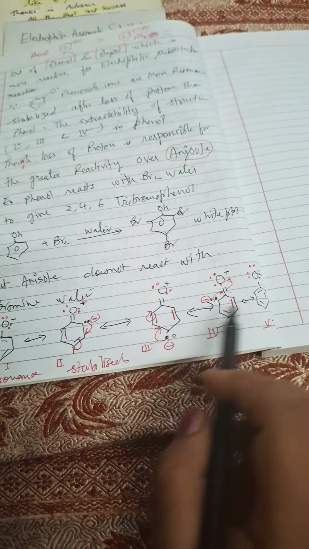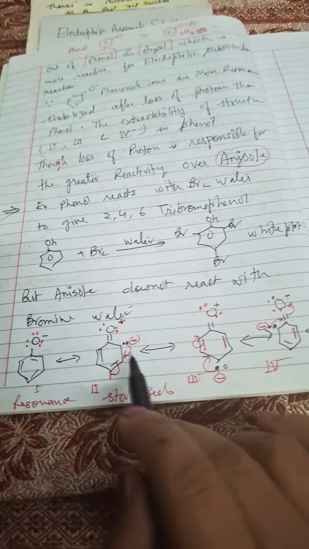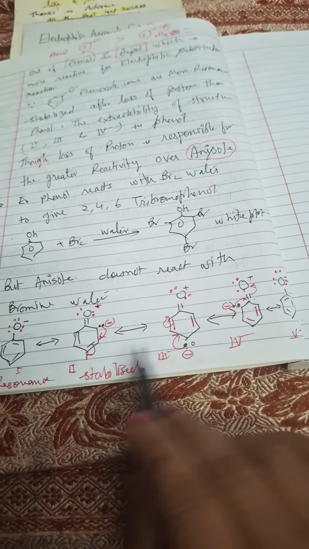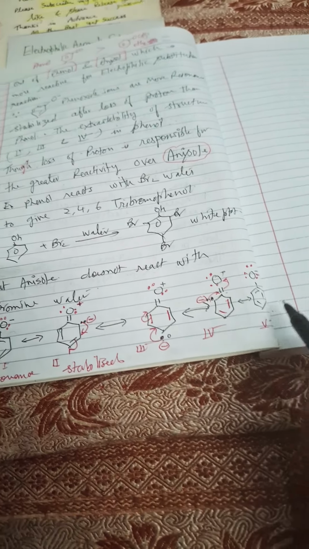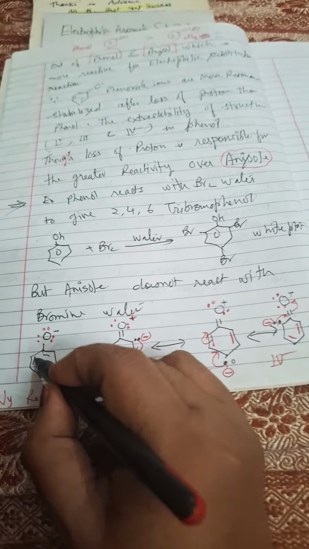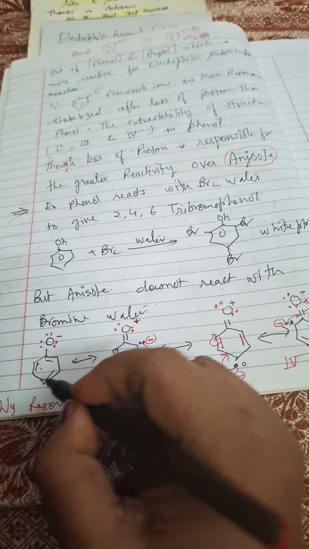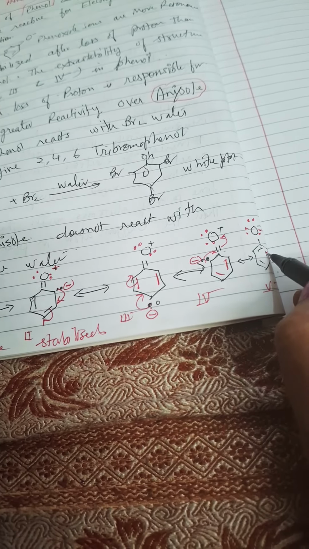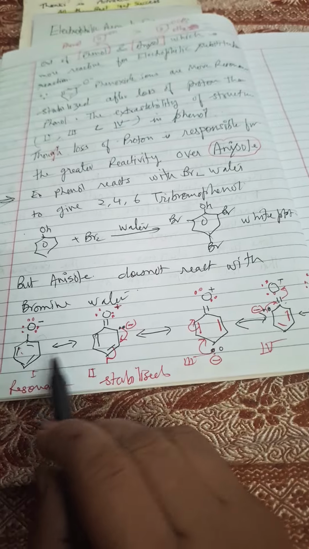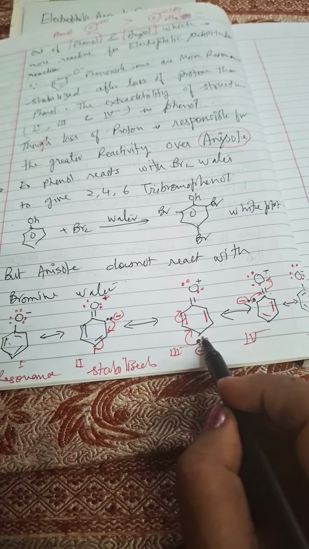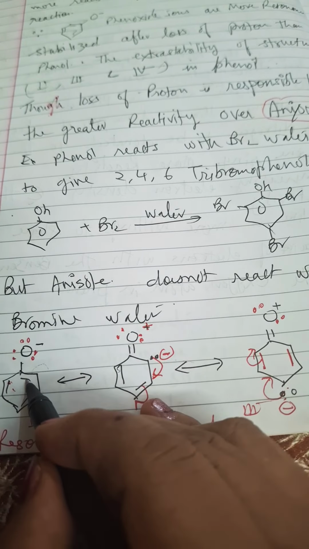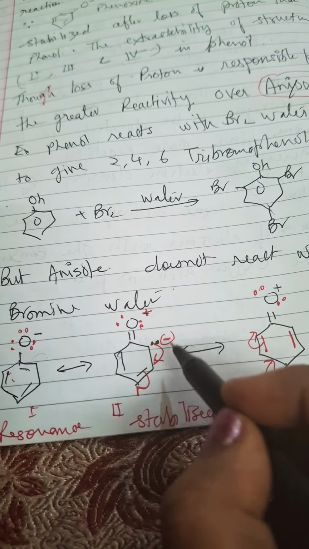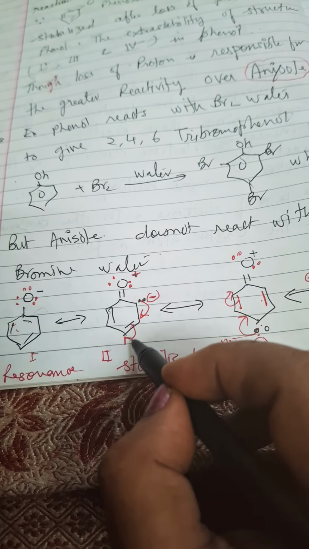Draw these 5 resonating structures. Very easy to do. First make these 5 rings, hexagon rings, benzene rings, and here the first and last one is very easy. If the double bond is on this side, in the last you have to make the double bond on this side. Okay, and then in the third there will be parallel, and see, when electrons are coming over here, this electron moves toward here, so it is coming over here. Now here it is jumping, forming a bond like this, and this bond pair is here.